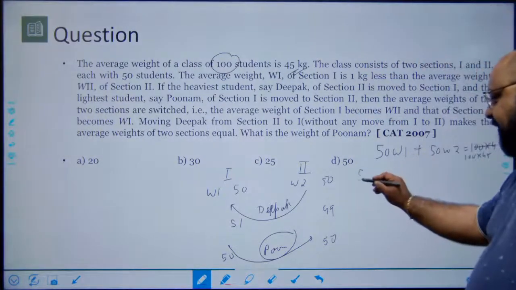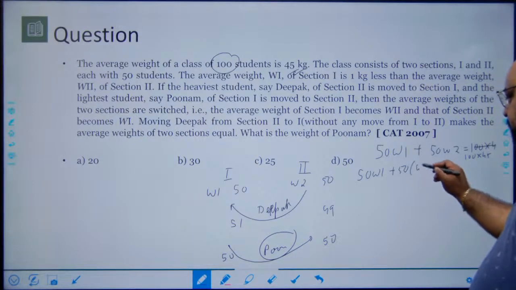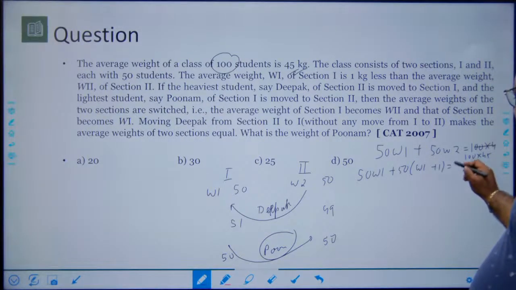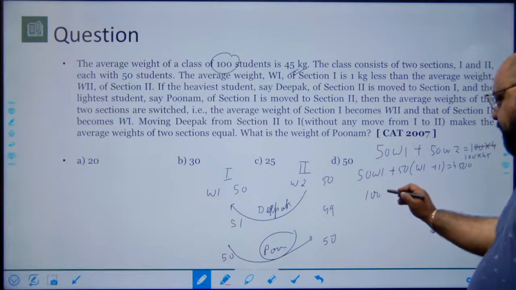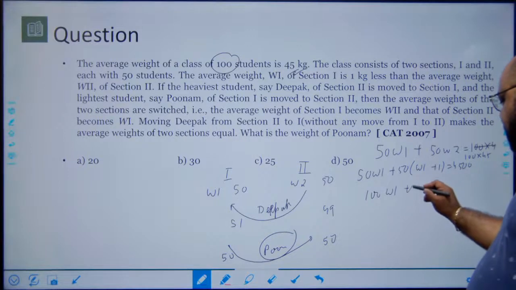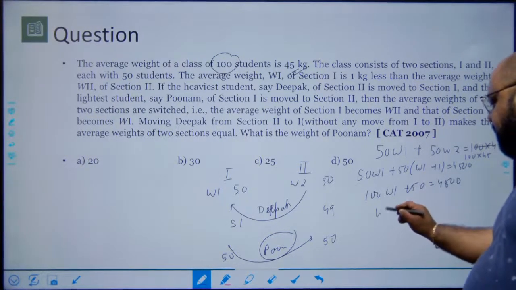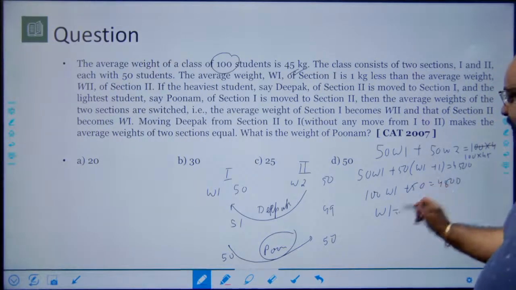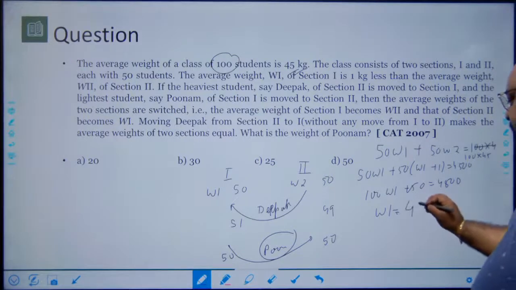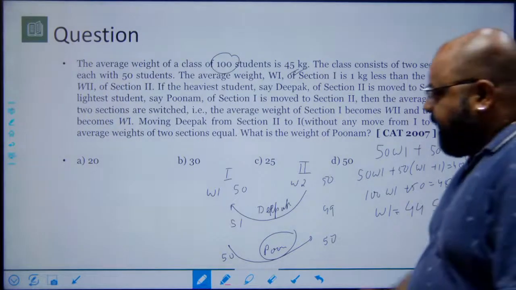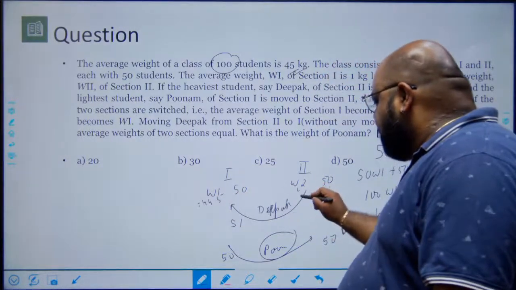So I put that value here, 50 into W1 plus 50 into (W1 plus 1) is 4500, which further gives me 100 into W1 plus 50 is equal to 4500, which further gives me W1 as 4500 minus 50, which is 4450, divided by 100, which is 44.5, right? And therefore W2 will be 45.5.